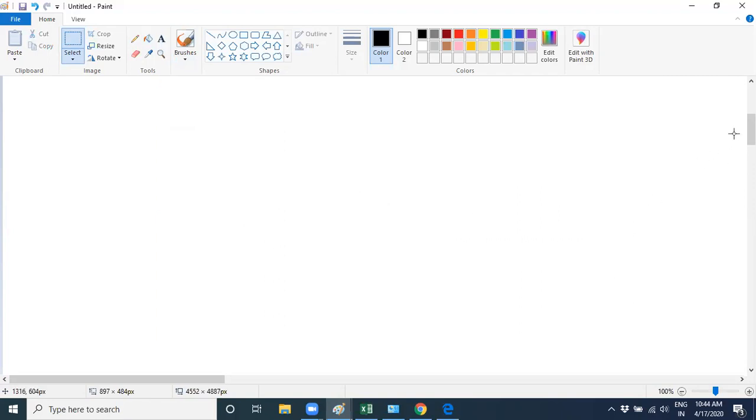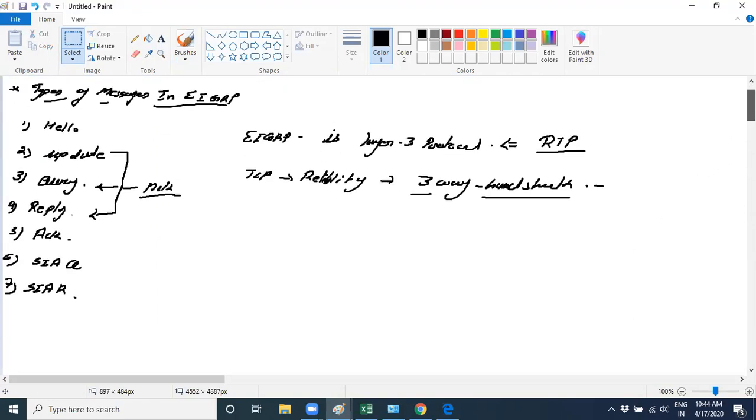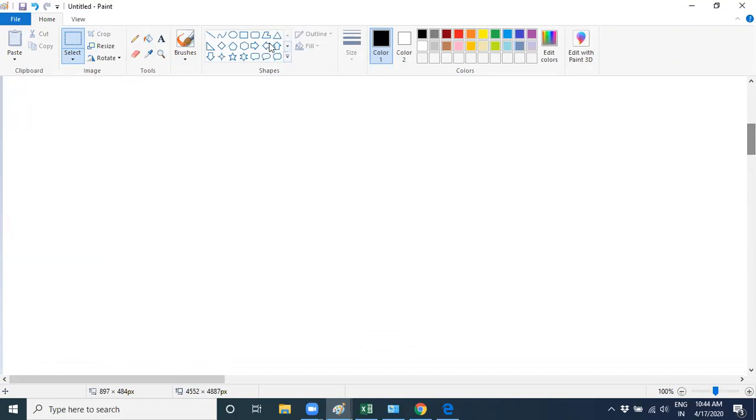Now, how does RTP work? How does RTP provide the reliability? You need to understand these things. Let's check how they perform the network shift first. Does RTP use UDP or TCP? Let me complete first, then you will understand how EIGRP provides the reliability. Just wait for a minute. Everything will come.